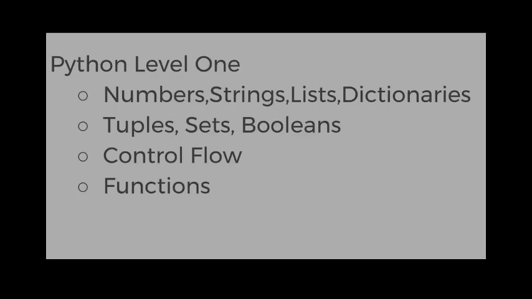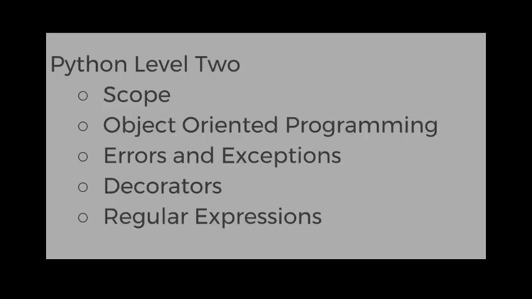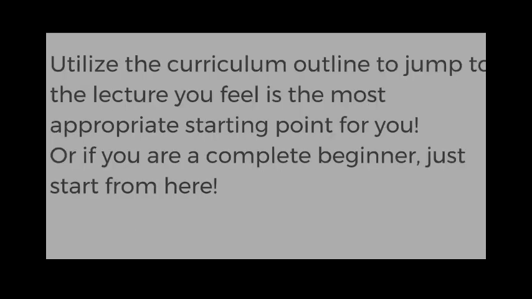In Python Level 1, we'll start by talking about basic data types of Python. That includes numbers, strings, lists, and dictionaries. Then we'll talk about tuples, sets, and booleans, control flow of Python and how it uses indentation. That's things such as the if, else-if statements. Then we'll talk about functions of Python. Then, starting at Python Level 2, we'll talk about scope with Python. We'll discuss object-oriented programming with Python, errors and exceptions, decorators, and then regular expressions.